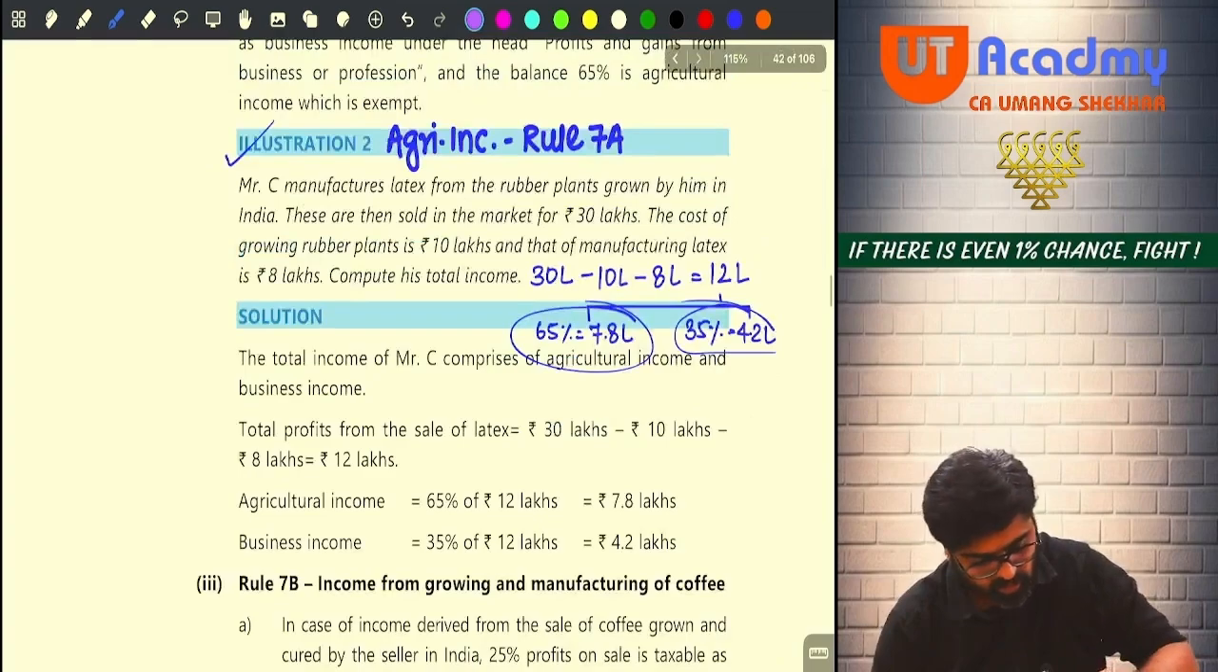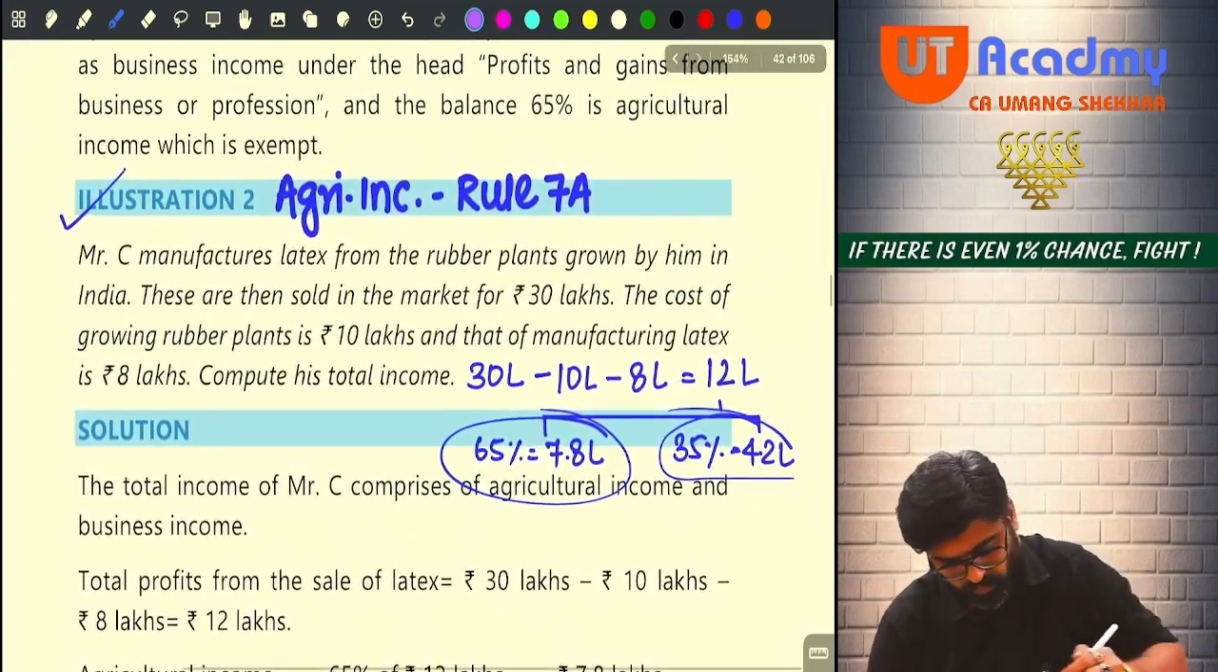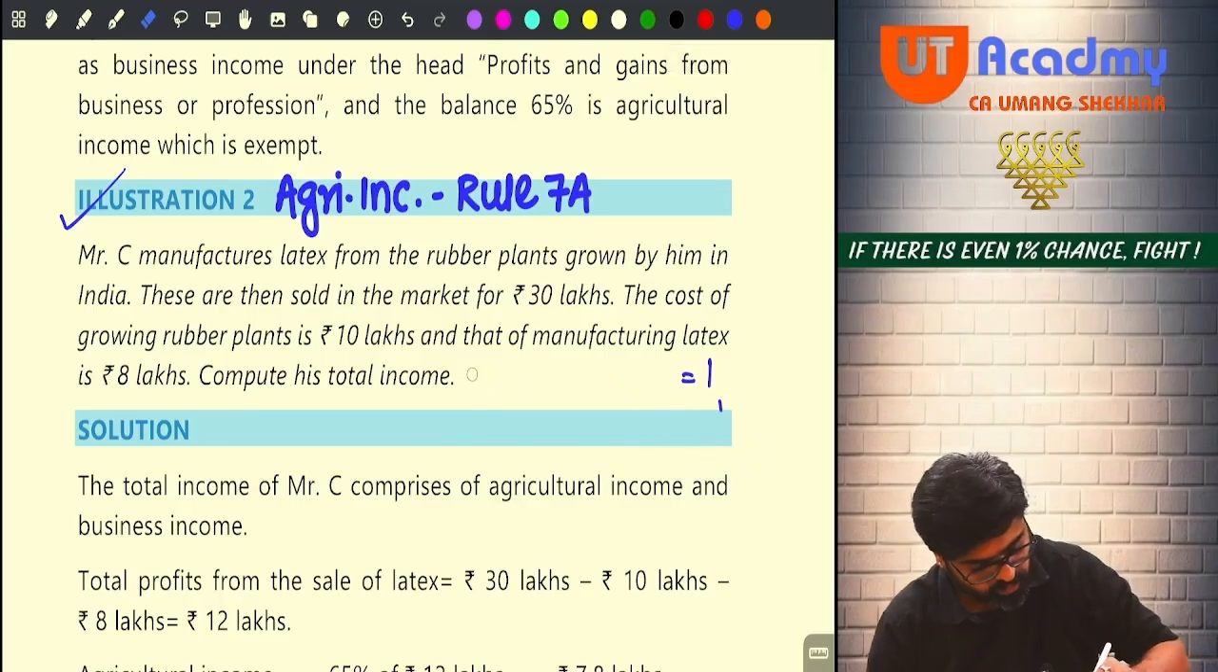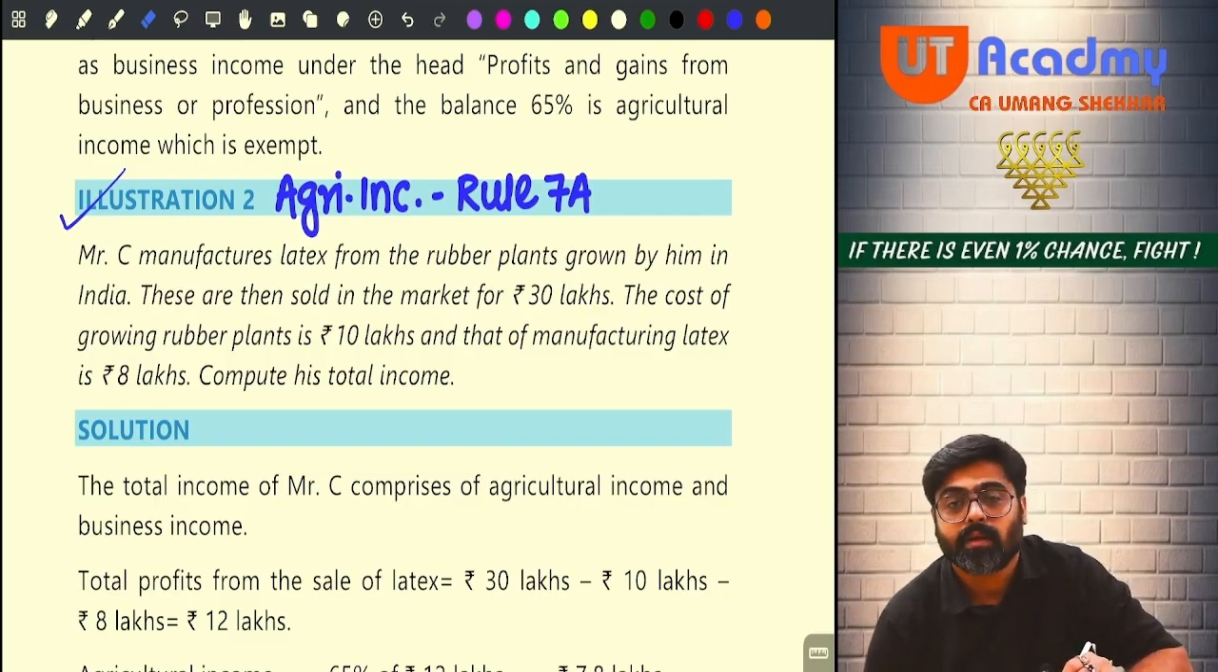Come to illustration number 2. Okay, sir. Illustration number 2. C manufactures latex from rubber plants grown by him in India. Rubber plants are grown in India.